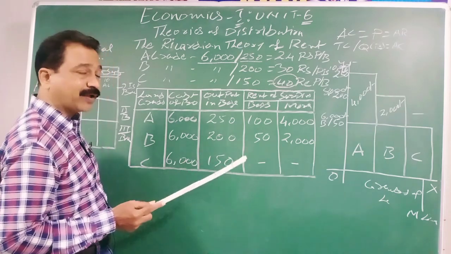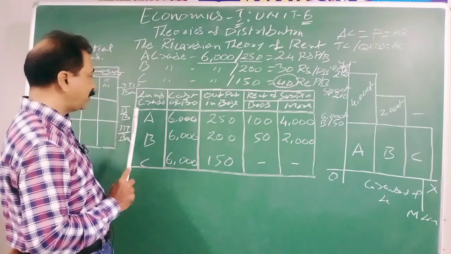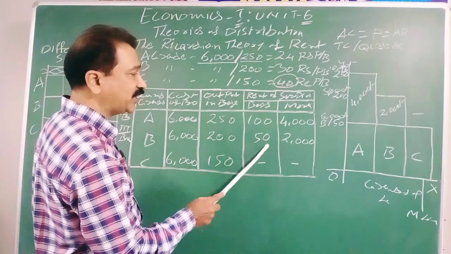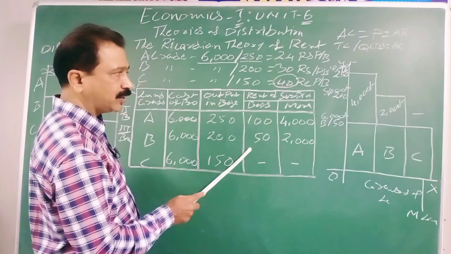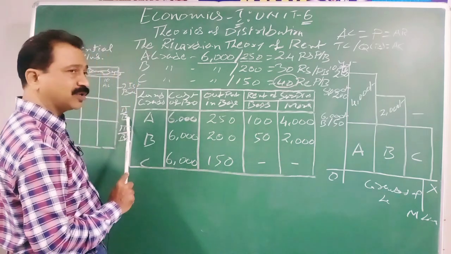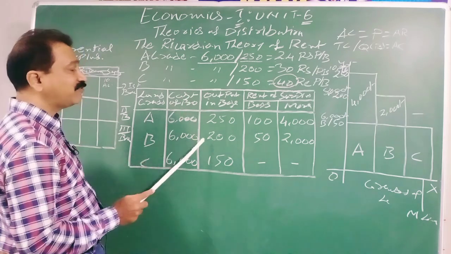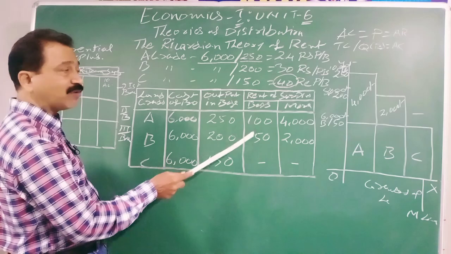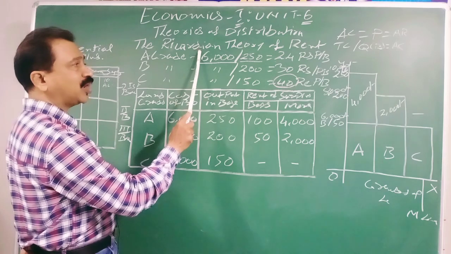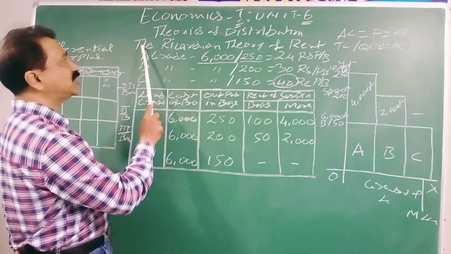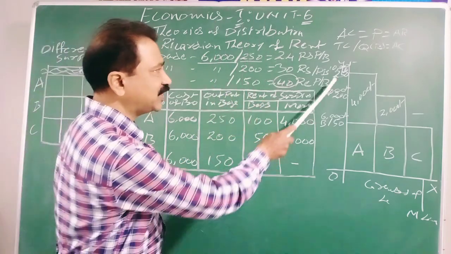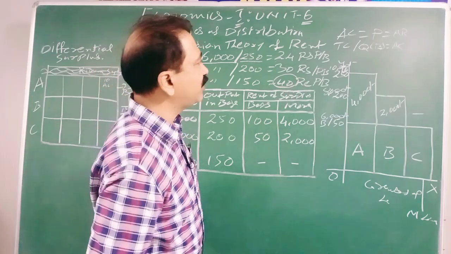If someone wants to take on lease B grade land from the second batch owner, he has to pay either a physical quantity of 50 bags or, in money terms, 2000 rupees as rent to the second batch B grade land owners. This differential surplus will become the rent according to David Ricardo. On his name we call this the Ricardian theory of rent. We will see the same thing in the graph. Graphically we are going to watch the same thing.